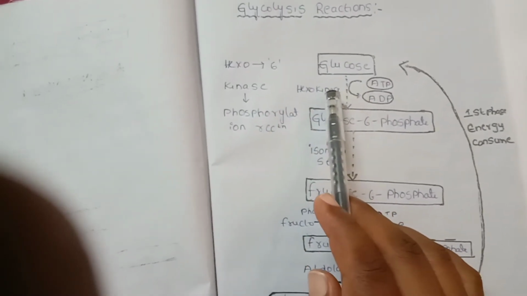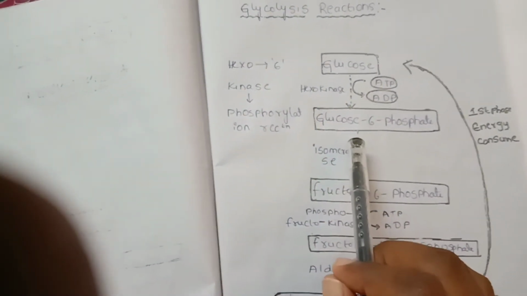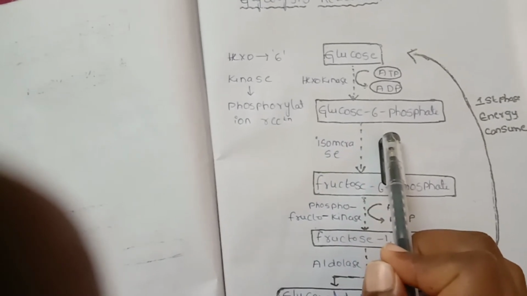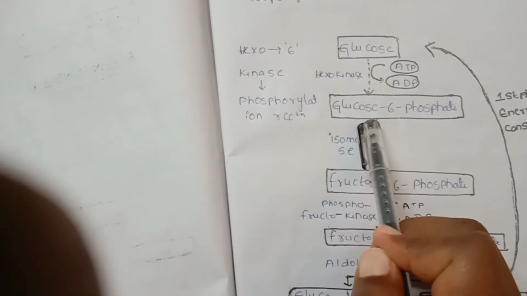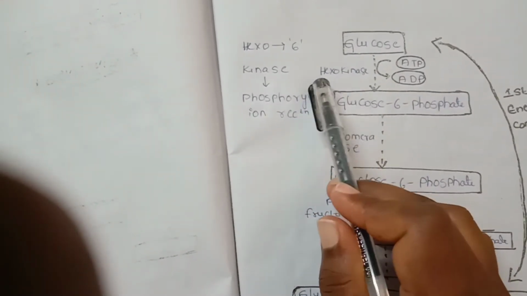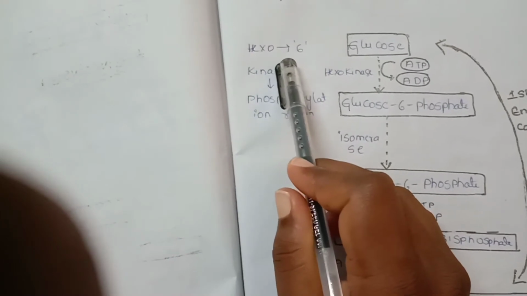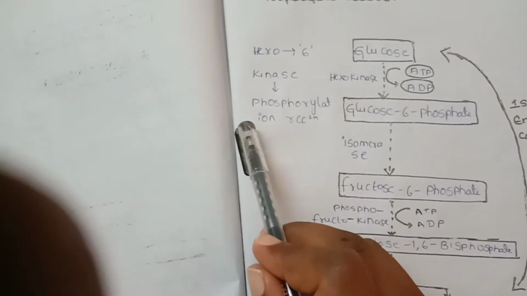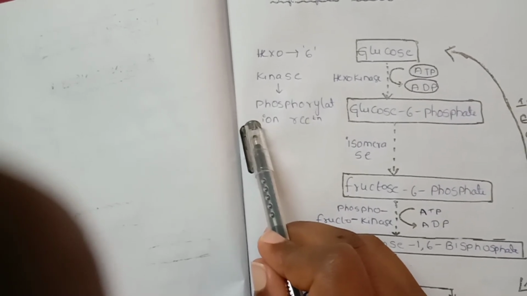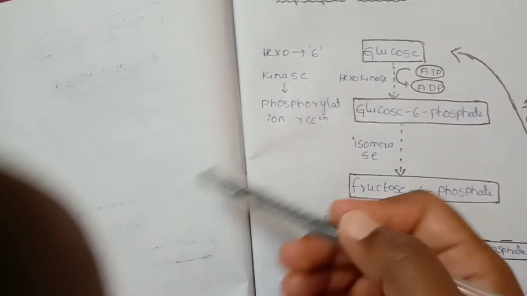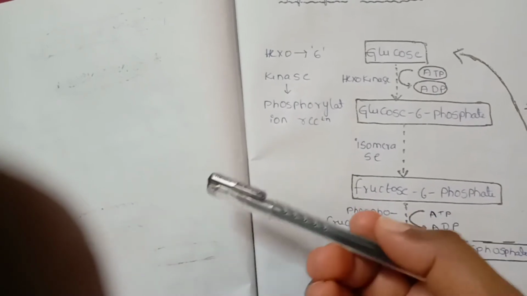We will see the glycolysis reaction. In this reaction, glucose is converted into glucose 6 phosphate by the enzyme hexokinase. Hexo means 6. Kinase is a group of enzymes that catalyze the phosphorylation reaction.